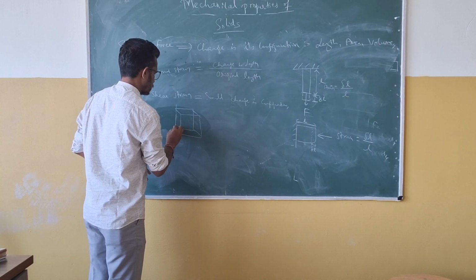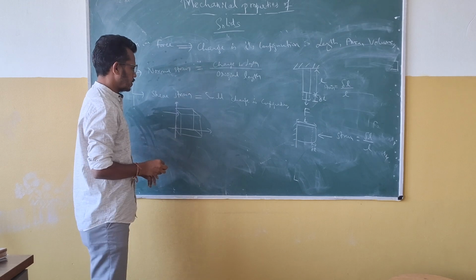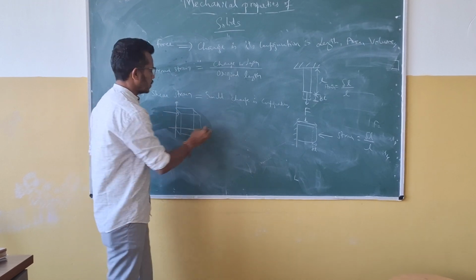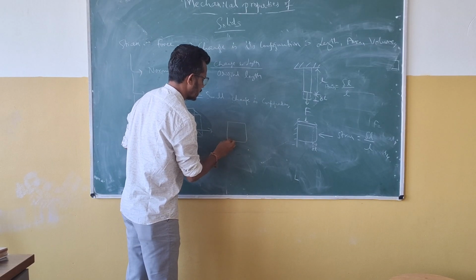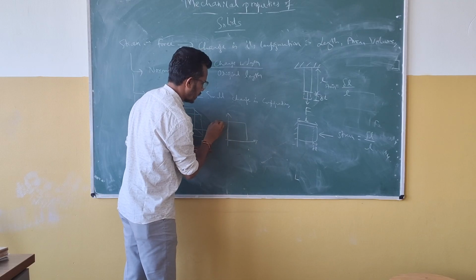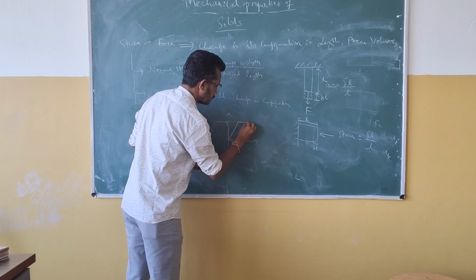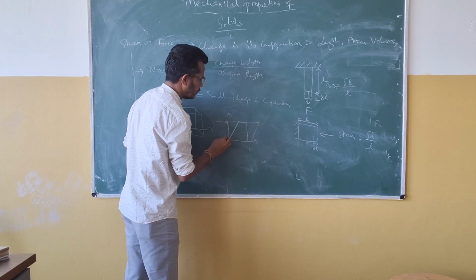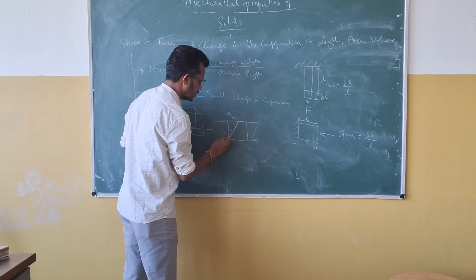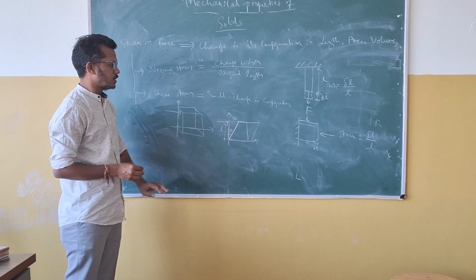Now I am applying a force like this, and because of that there is some bending of the object. It will be bent like this. This is theta, this is the change in its length x, and this is the original length L. So now this one is a shear strain.